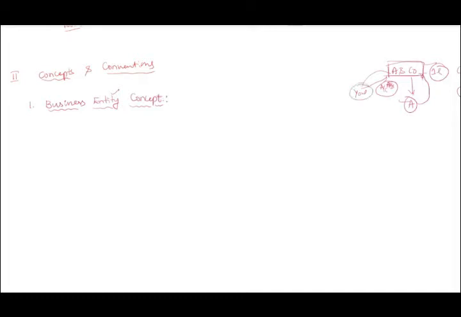So as an accountant, you have to treat the owner as a separate person and the business as a separate person. You are an accountant of the business, not the owner. That's how you have to feel and start accounting. Even if the owner has given money, it will be treated as a liability. If the business has given, it will be treated as an asset, like given and taken.